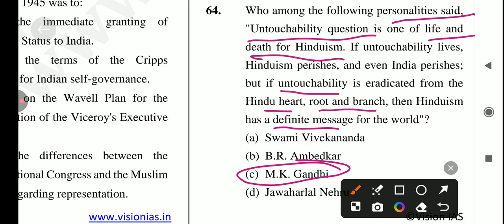ओके, एंड अगर हम बात करते हैं इसमें स्वामी विवेकानंद की कुछ इम्पॉर्टेंट फैक्ट्स, तो स्वामी विवेकानंद ने क्या किया था, तो against untouchability and caste system and preached against them throughout his life. He believed that the modern caste system was a degenerated version of the original caste system.